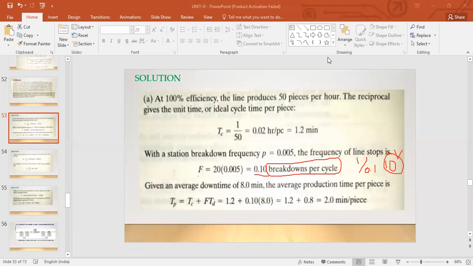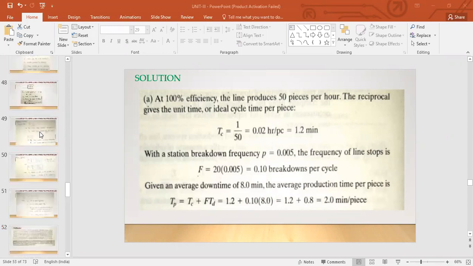Is this clear? How we have got f, n into p, and the meaning of it, 0.1 breakdowns per cycle. So given an average downtime of 8 minutes, that is given in the question. TD is given in the question, right, as 8 minutes. The average production time per piece, TP is TC plus F TD, right?